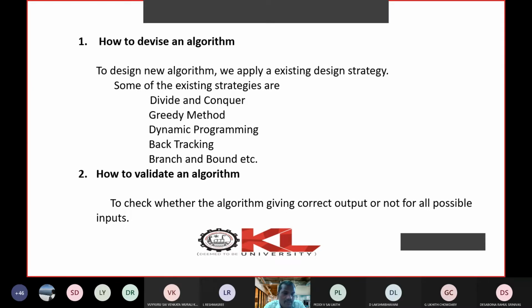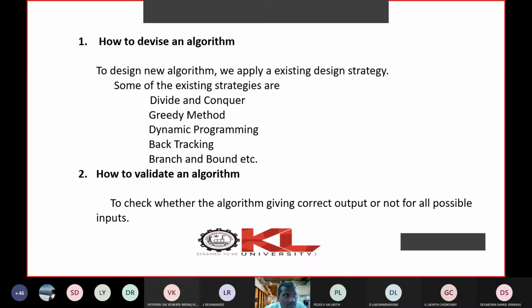Now the next one is how to validate an algorithm. Validation is all about verification, or checking whether the output we have obtained is correct or not. Okay, validation is all about checking whether the output we have obtained from the algorithm is correct or not. Okay, I will give a simple example.